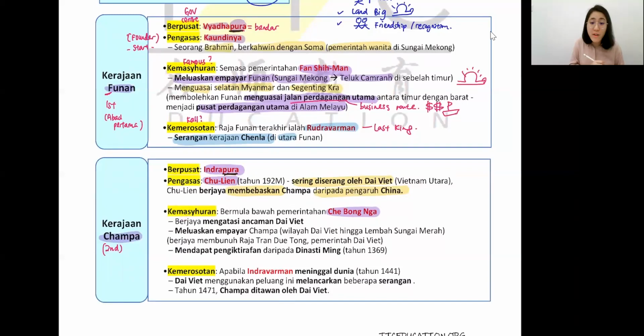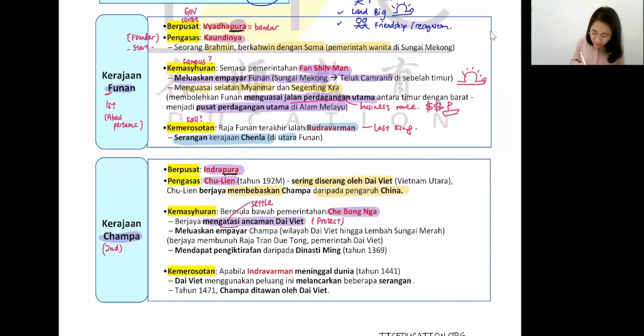Why are they getting stronger and famous, your Champa? Because they settle the Dai Viet. Mengatasi means they settle the threat, the attack from the Dai Viet. So they settle, basically meaning they protected the Champa kingdom. So he saved the Champa, going against the Dai Viet.